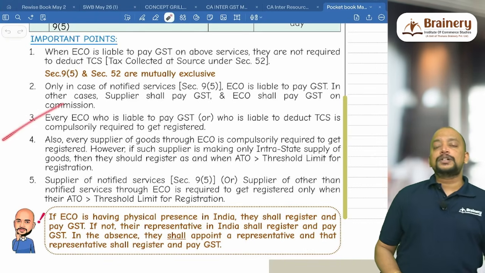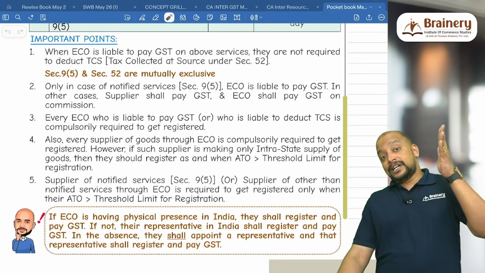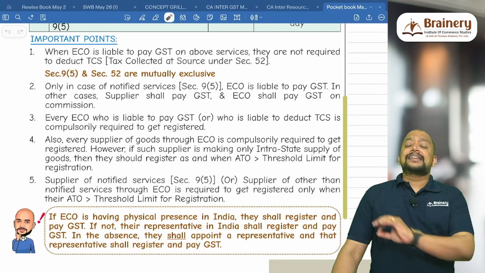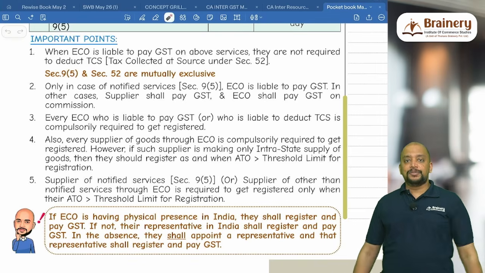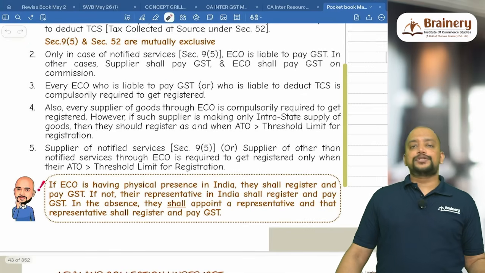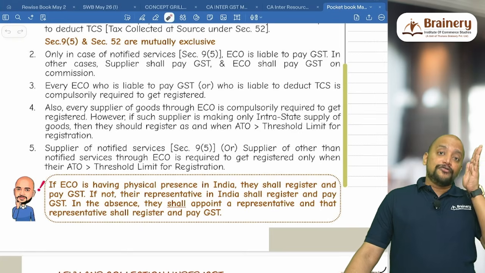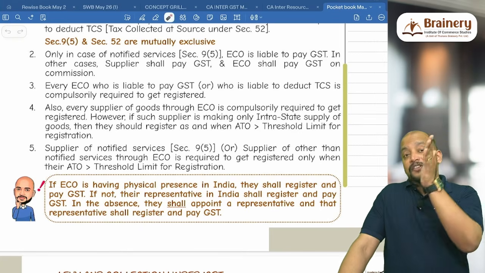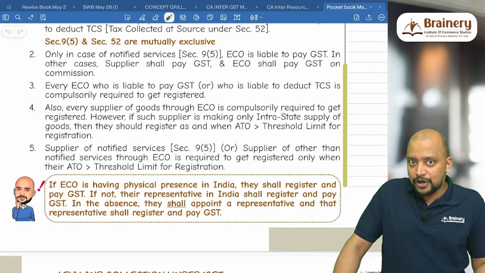Then every e-commerce operator who is liable to pay GST under 9.5 or liable to deduct TCS under section 52 is compulsorily required to get registered. Irrespective of their threshold limit, they need to compulsorily get registered. And supplier of goods through e-commerce operator. So supply through e-commerce operator, we need to divide into 3. Supply of goods through e-commerce operator, supply of notified services through e-commerce operator, supply of other than notified services through e-commerce operator.